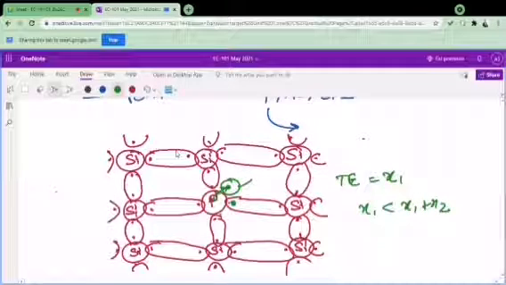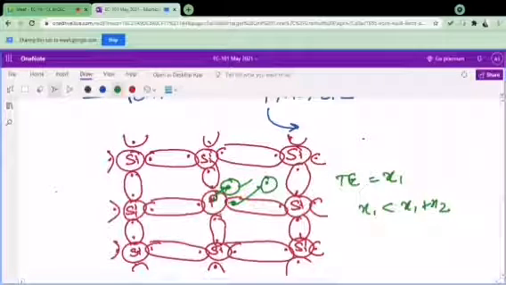what is going to happen? I am having this electron also available and this electron is also available. It means now I am having two electrons instead of one electron. So this is how my doping is going to help me in increasing the conductivity of the system.